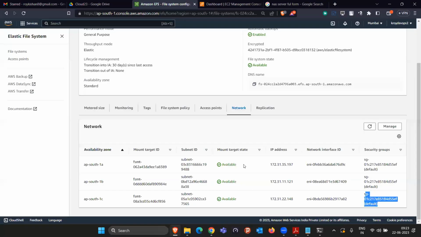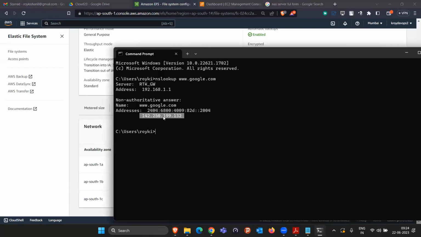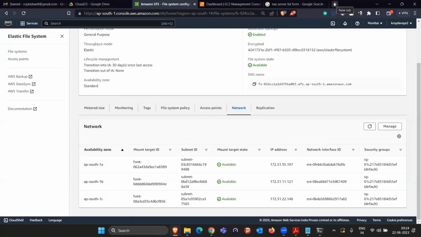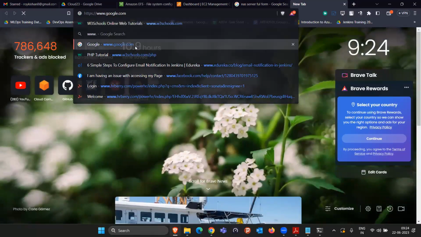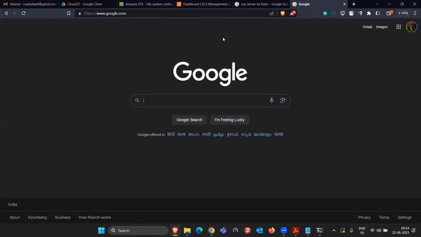Exactly the same thing is happening here. If your machine is in 1A, you have to use this IP. If your machine is in 1B, you have to use this IP to connect. If your machine is in 1C, you have to use this IP to connect. And if you are lazy and don't want to remember different IPs, then just remember a single DNS, www.google.com. I can open google.com by writing this IP address also, but I use www.google.com, and people mostly use that only. How many people use the IP address to open? But I can open from the IP address also.